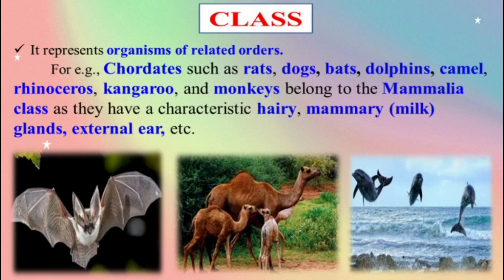Chordates are animals that have a backbone, such as rats, dogs, bats, dolphins, camels, rhinoceros, kangaroos, and monkeys.